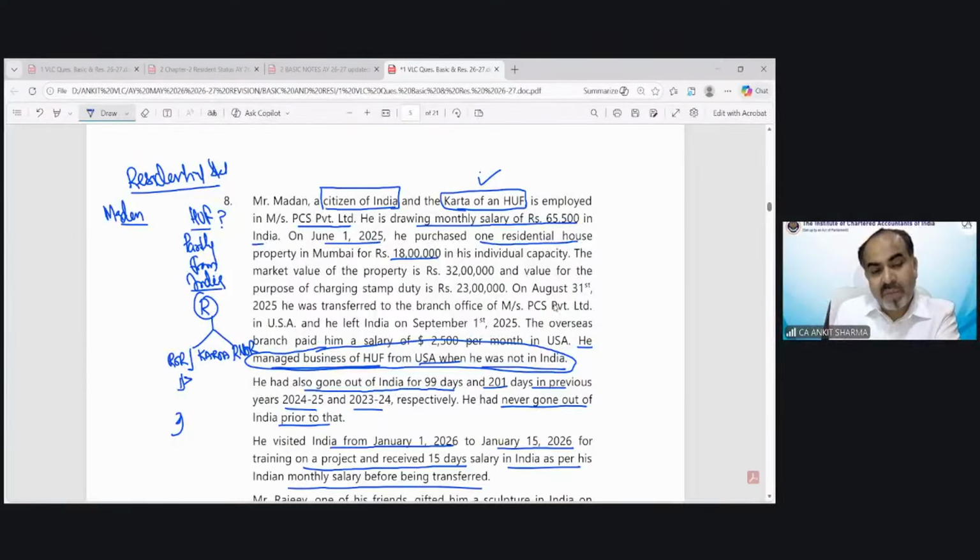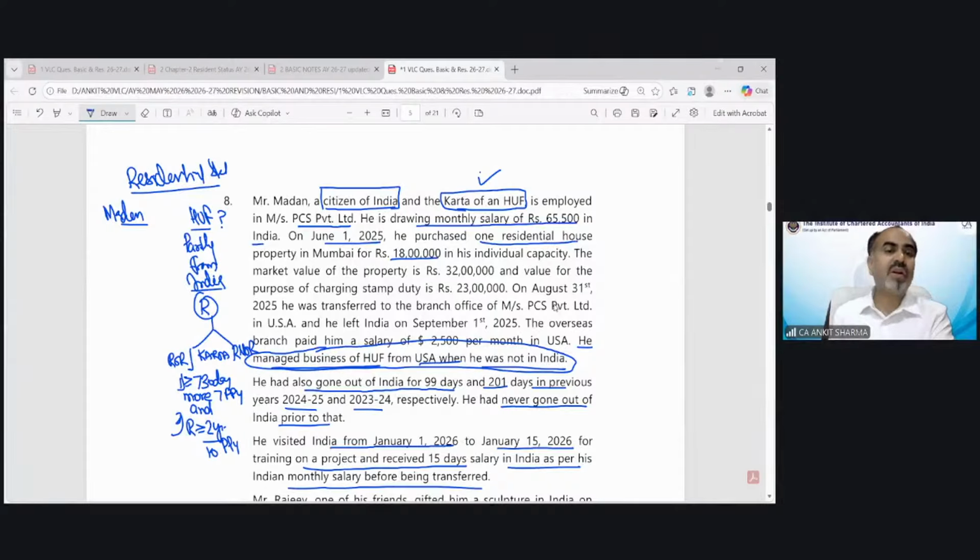The Karta must be in India for 730 days or more in the 7 preceding previous years. And both conditions should be satisfied. He must be resident for at least 2 years or more out of the 10 preceding previous years.